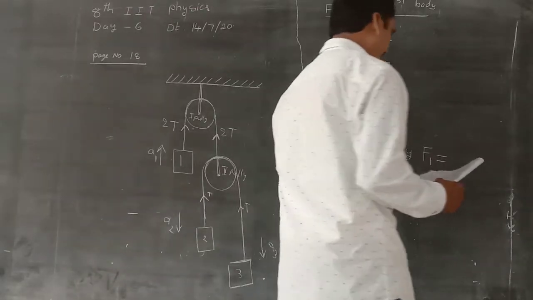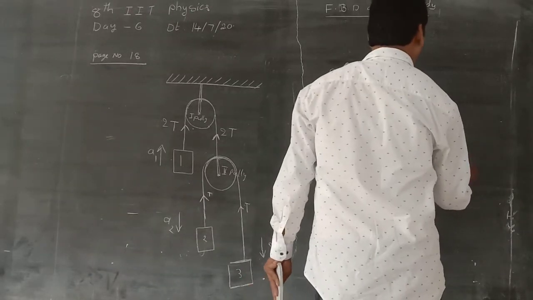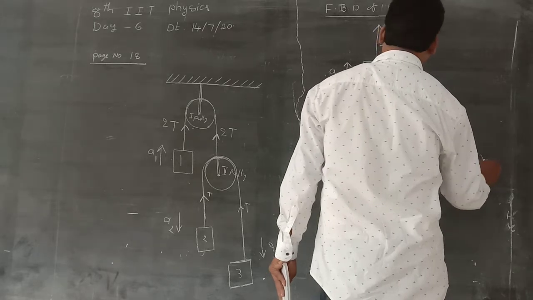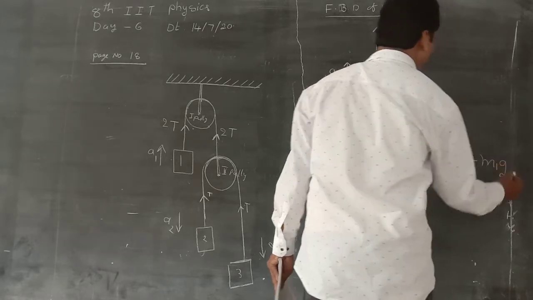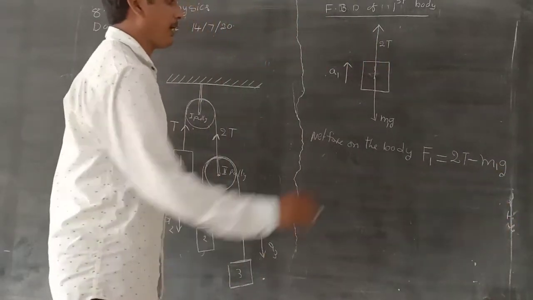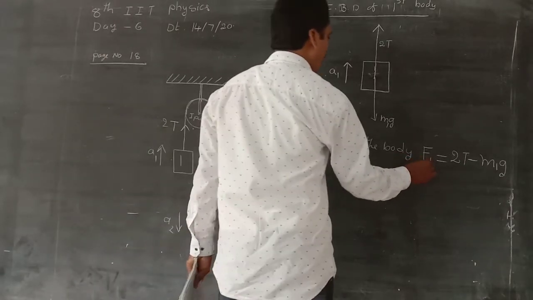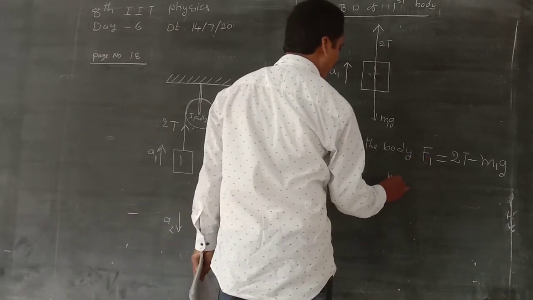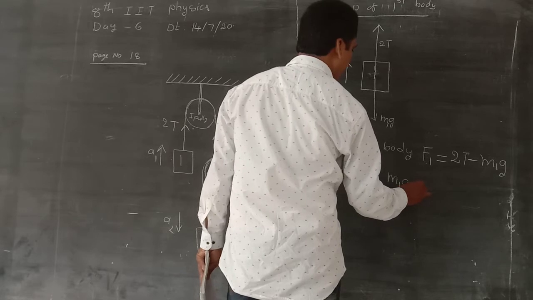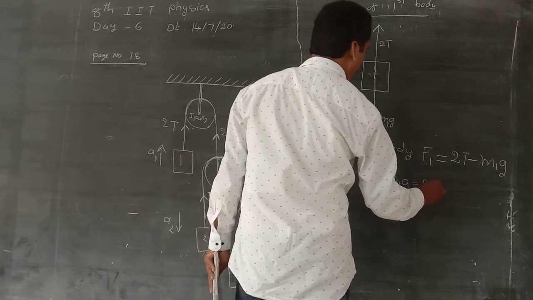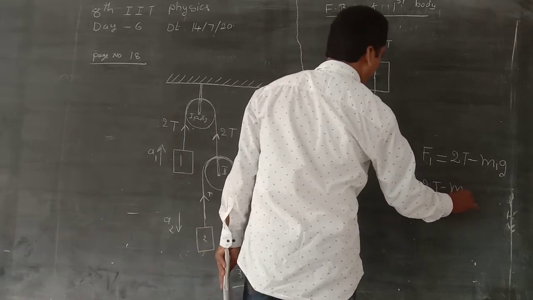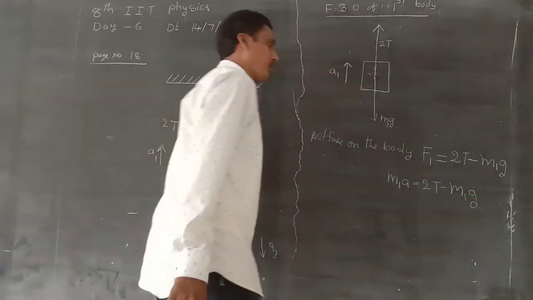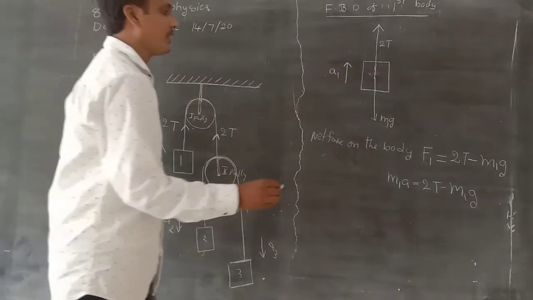The net force F1 is 2T minus m1 into g, since tension is greater than the weight of the body. We know that F1 is equal to m1 into a, which is equal to 2T minus m1 into g.